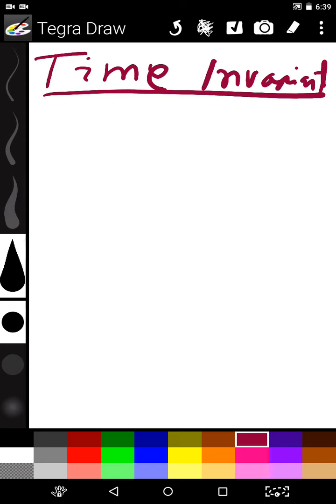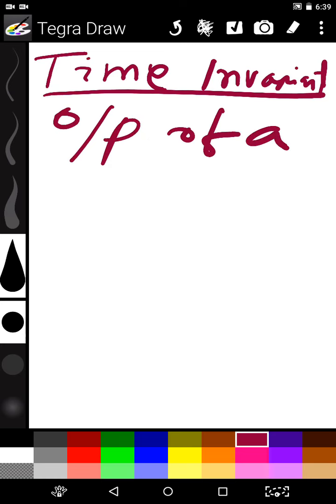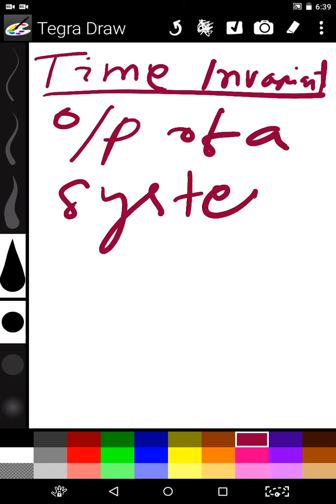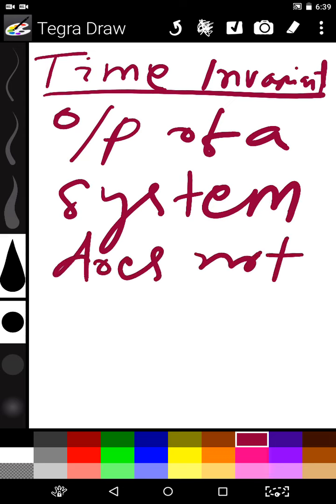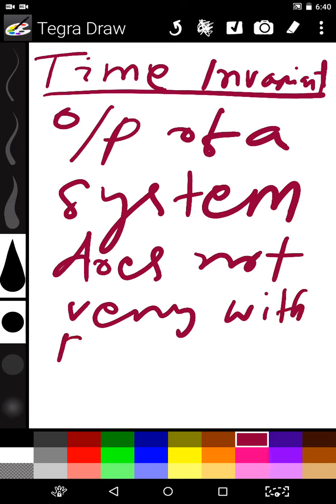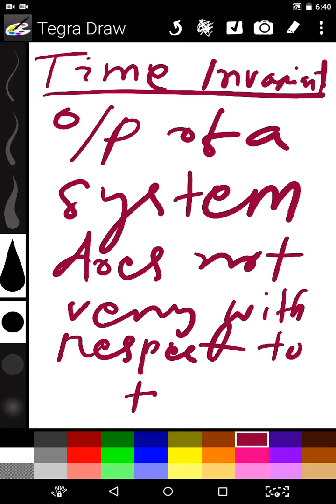It does not vary with respect to time. The output of a system doesn't vary with respect to time.